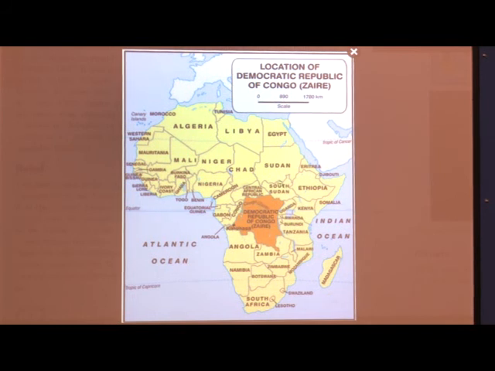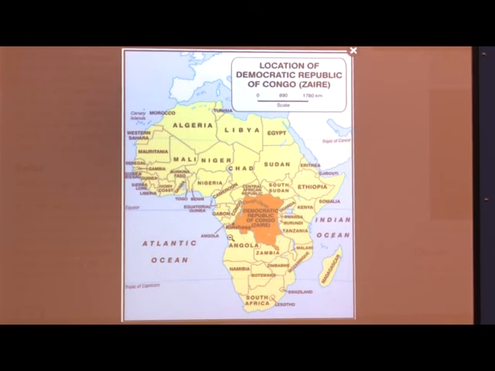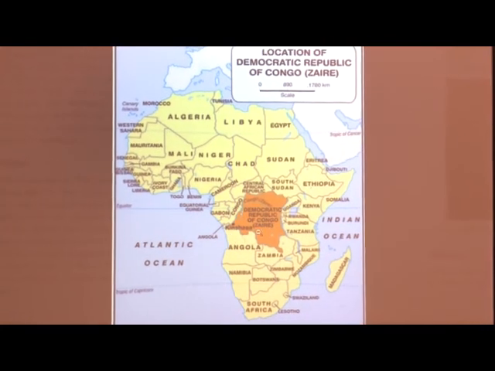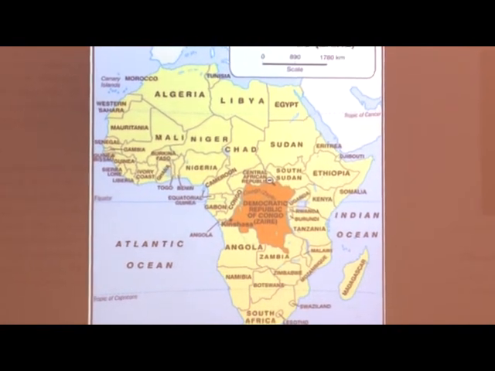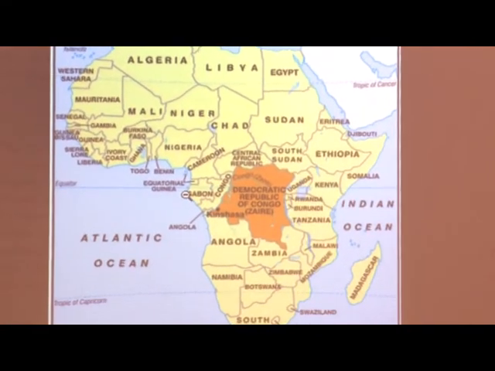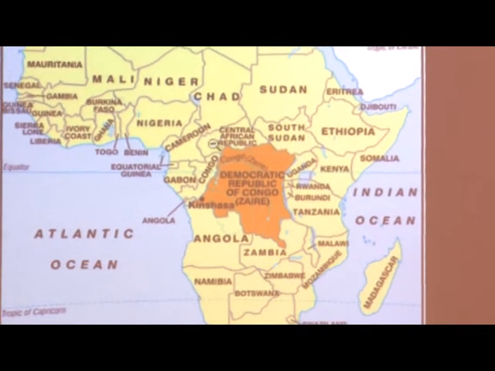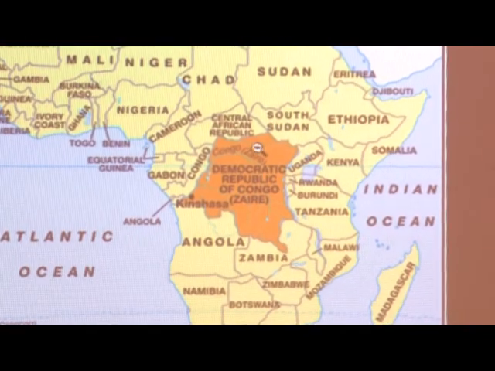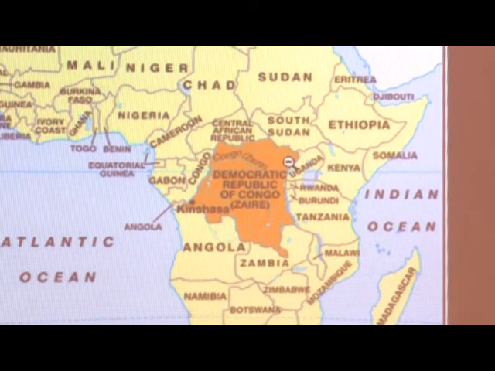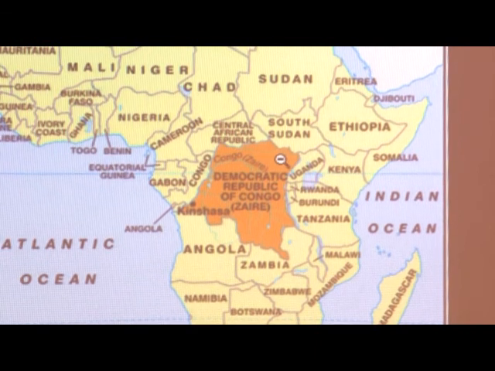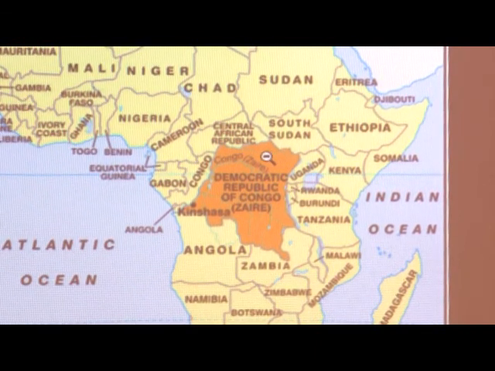So, due to this, the temperature or the climate of DRC is very, very hot. Now, it is in which zone? Yes, the DRC is located in the torrid zone.